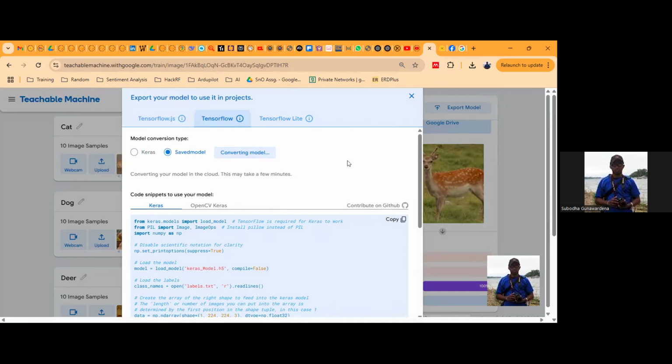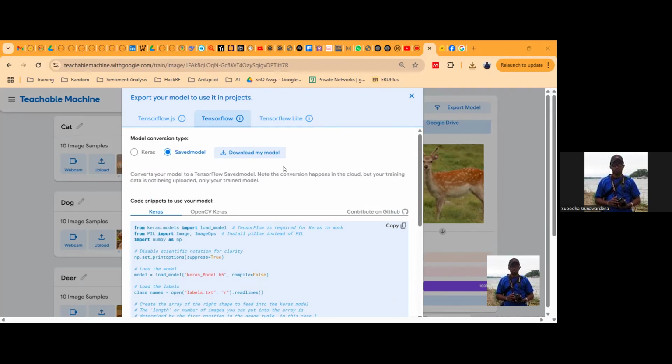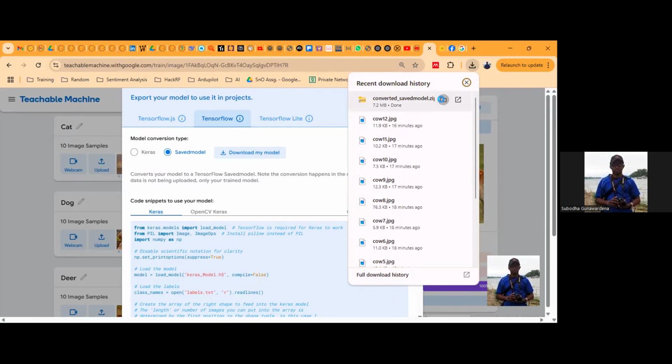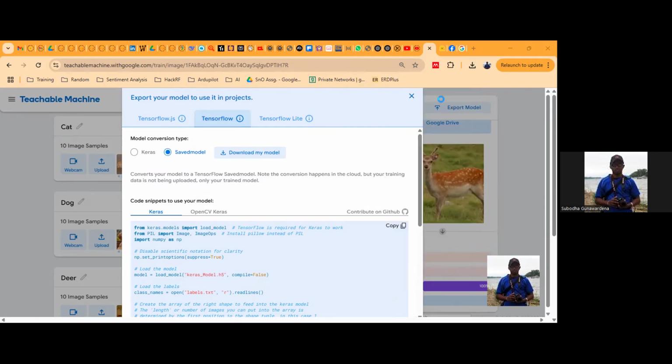Downloading will take a little while. Once it finishes, I will see it here, right? So let's wait until it's been downloaded. Now I can see this conversion has finished. So it is downloaded to my downloads folder, right? It's here. I will take it to my working folder for clarity. Right, now this is my working folder. So here I have the models here.